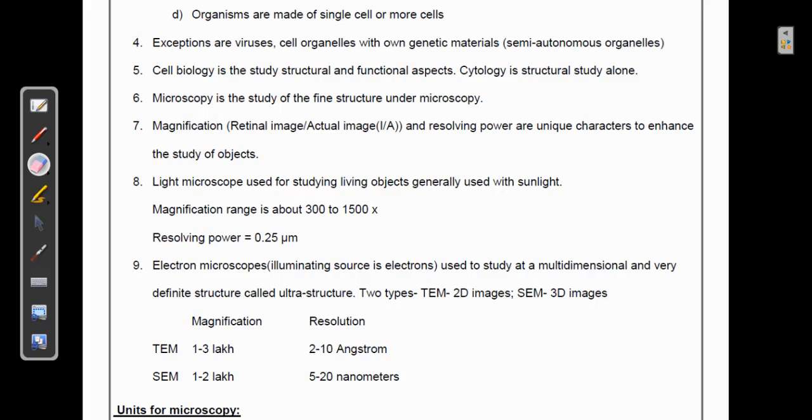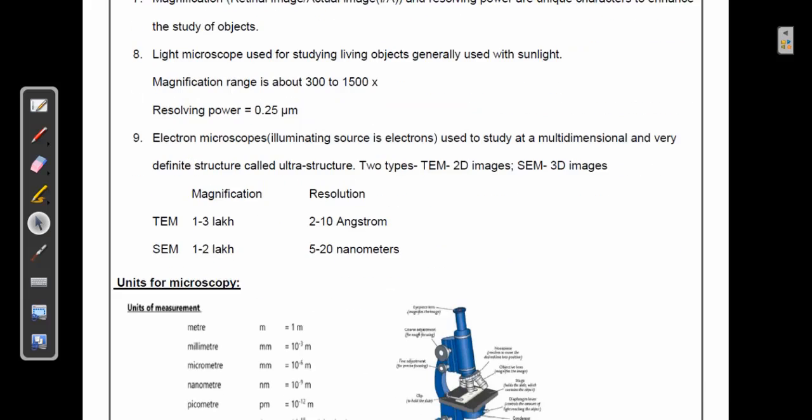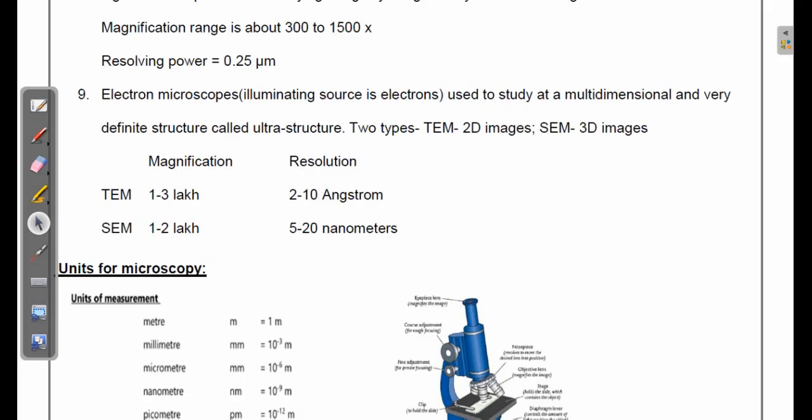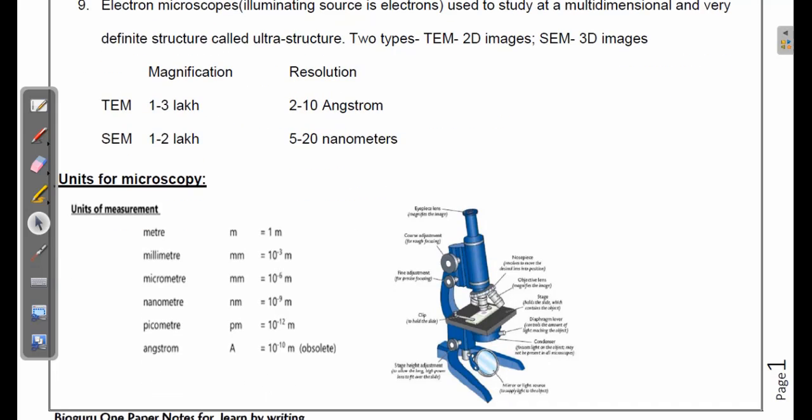So, the light microscope: its properties, the magnification power and resolving power. The electron microscope: two types, TEM and SEM. And now we're going to look at the units of microscopy. The microscopy units are very essential. Whenever you observe something under an electron microscope or any microscope, you should provide the information at which resolution exactly you have observed it.